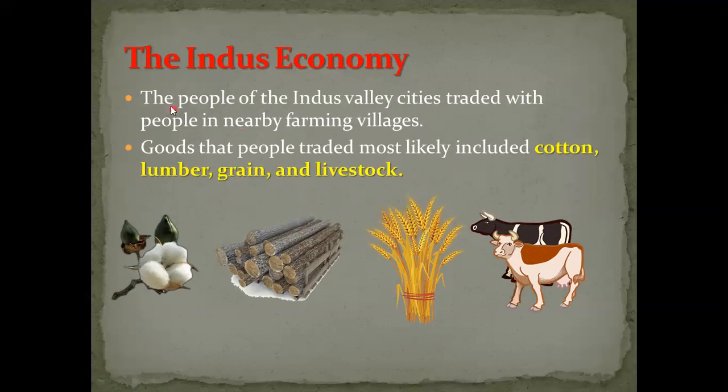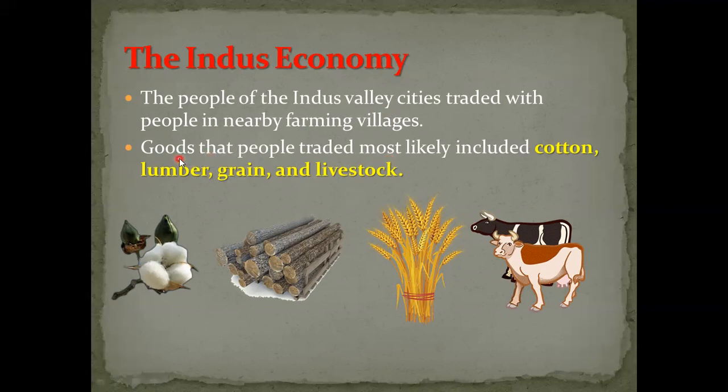So from the past, the people of the Indus Valley cities traded with people in nearby farming villages. Farming village here means a place where people farm plants and grass. The goods that people traded most likely included cotton, lumber, grain, and livestock.